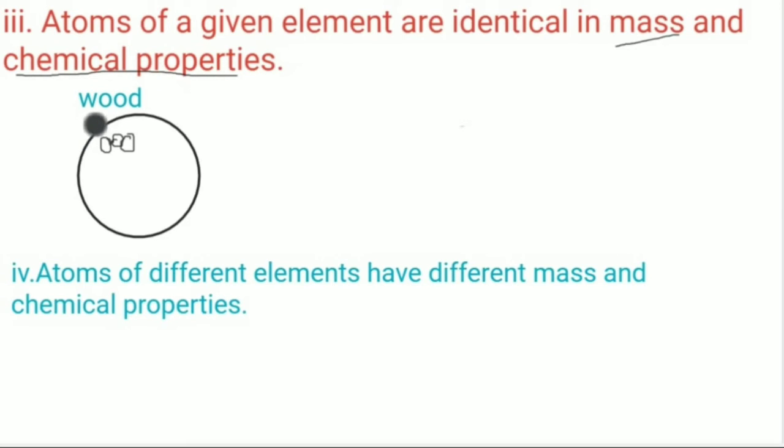If we see the atoms of the element wood, we will get atoms which are exactly similar in mass and in chemical properties. But what will happen if we compare it with the atoms of plastic? Will they be the same? No, they will not be the same.